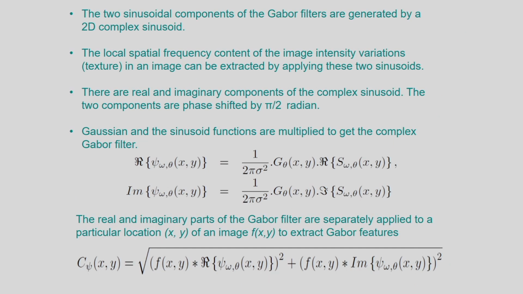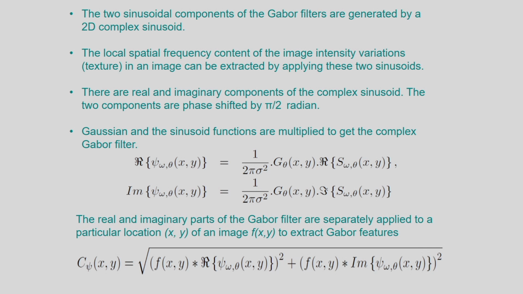The two sinusoidal components of the Gabor filters are generated by a 2D complex sinusoid. The local spatial frequency content of the image intensity variation, that is the texture in an image, can be extracted by applying these two sinusoids. And in this case you can see there are real and imaginary components of the complex sinusoid. The two components are phase shifted by pi by 2.